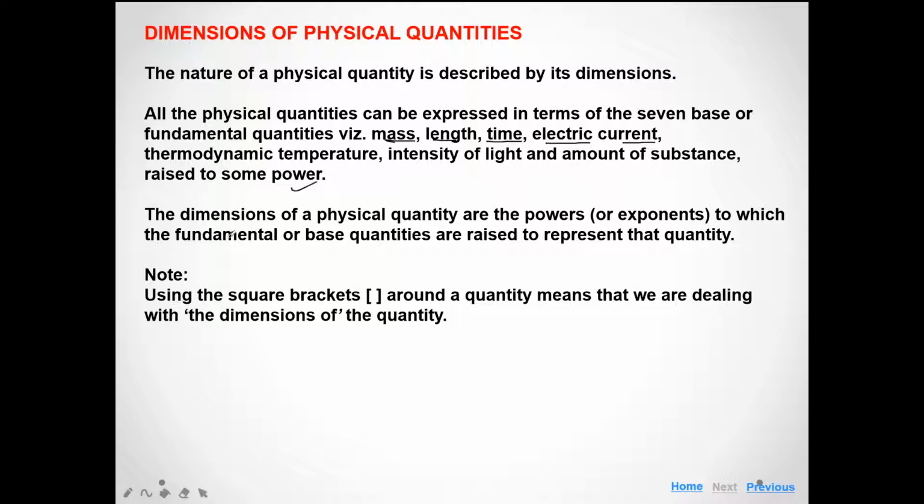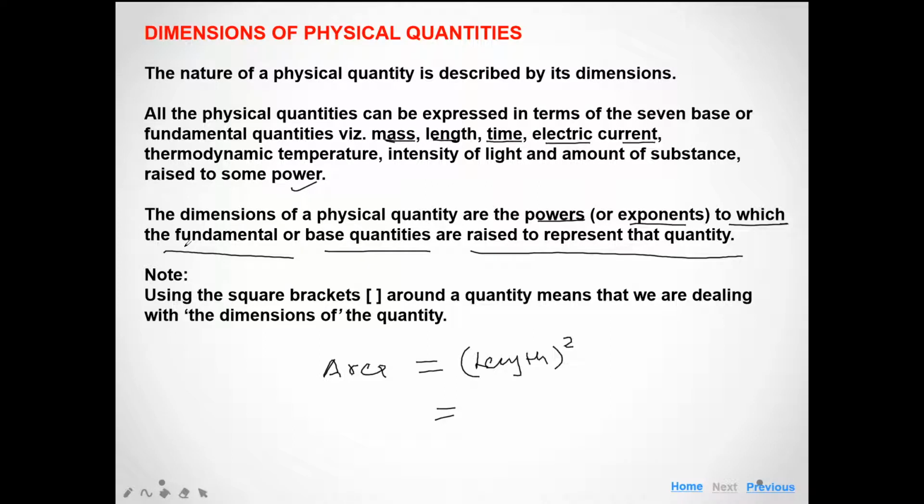The dimensions of a physical quantity are the powers or exponents to which the fundamental or base quantities are raised to represent that quantity. For example, area is dependent on the square of length.